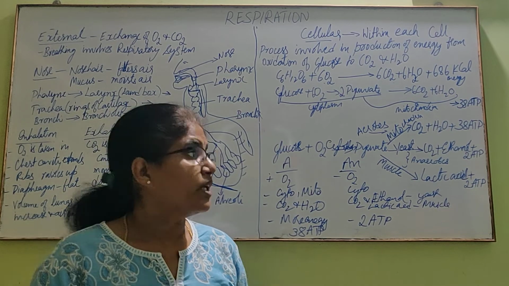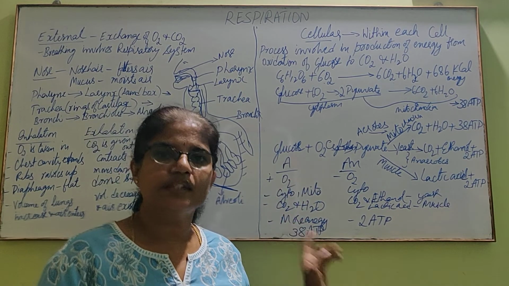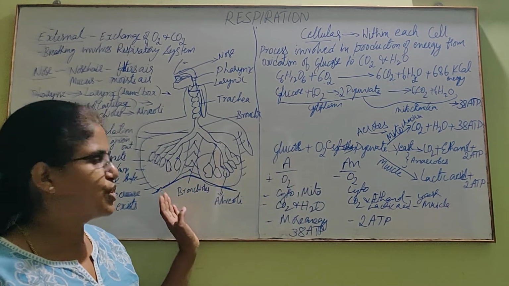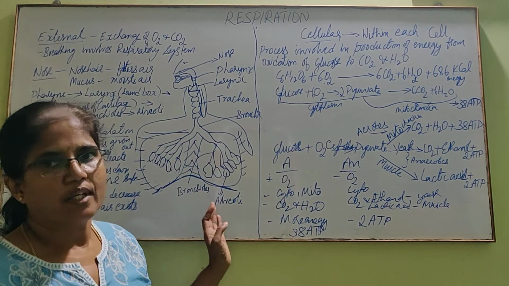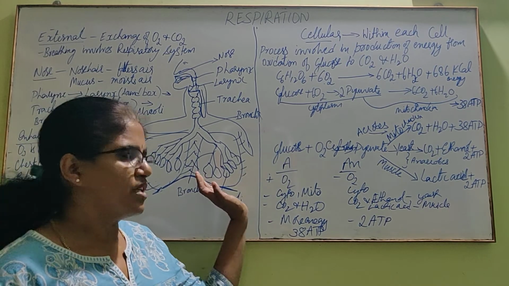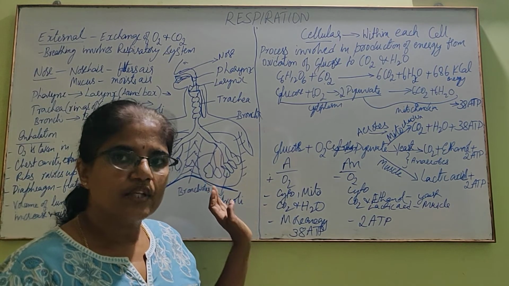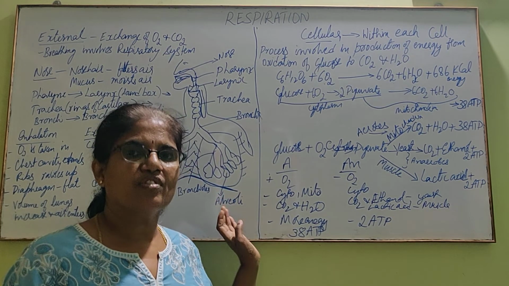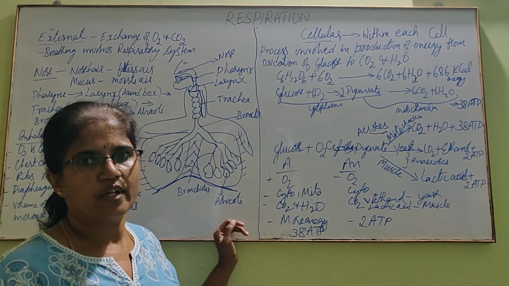Okay, thank you. Let us see the third life process, that is transportation. How does this oxygen from the alveoli get transported to different parts of the body? If it stops in the lungs, other parts of the body, other cells present in other parts of the body also require oxygen, right?